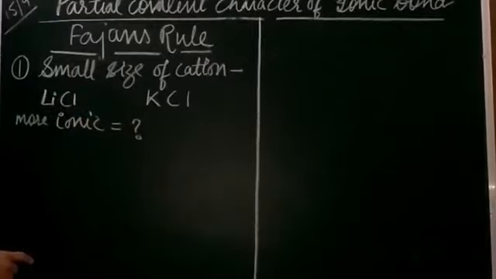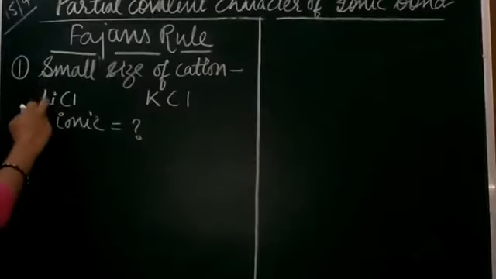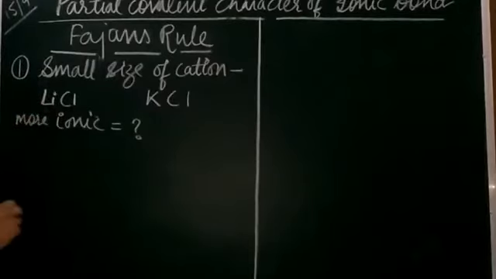Now, if we compare the atomic size of lithium and potassium, students, which is smaller in size? As we move down the group, size is going to increase. So lithium is smaller in size.